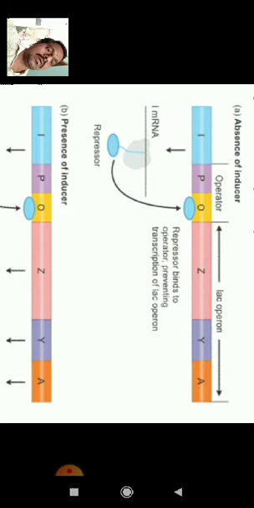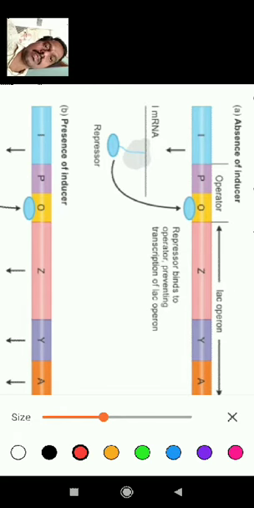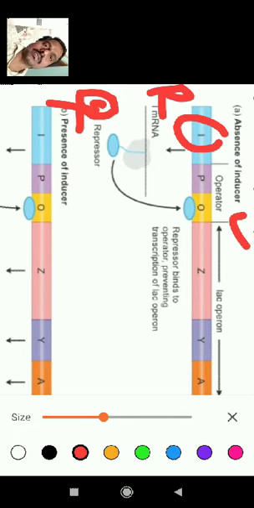So when lactose is absent, when the lactose is not provided to E. coli bacteria, the red dot is what we call lactose or inducer. So this is the absence of inducer or lactose. When the lactose is not provided, the functional I gene, also called the regulatory gene, releases the repressor. That repressor again attaches to